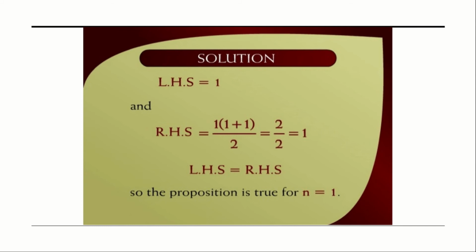Therefore, we got LHS is equal to RHS, where both are equal to 1. So the proposition is true for n is equal to 1. So the statement P of n, 1 plus 2 plus 3 up to n is equal to n into n plus 1 by 2, is true for the value n is equal to 1.